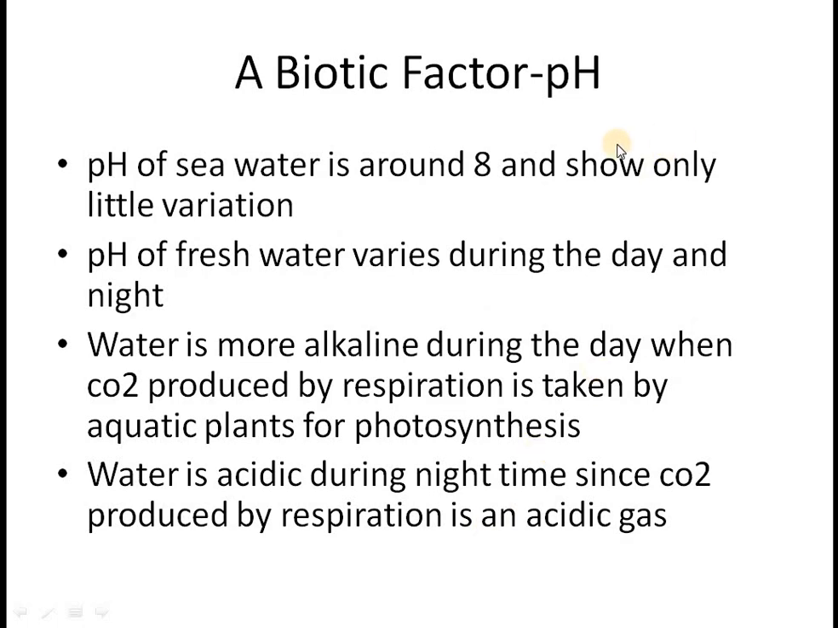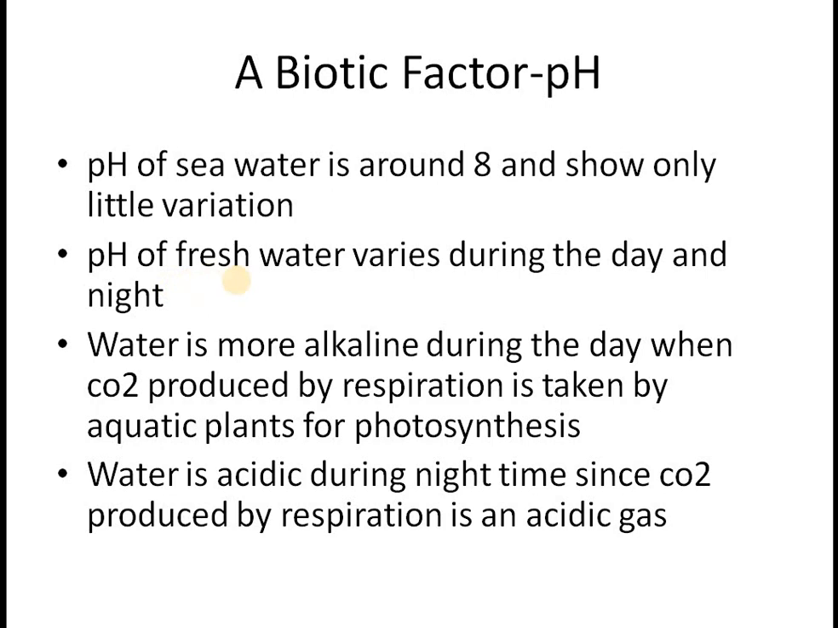Next point is of pH. pH tells you whether the medium or the solution is acidic or basic. pH of seawater is around 8 and shows only little variation throughout the year or throughout the day. pH of fresh water varies during the day and night. Why does it happen? Because of photosynthesis and respiration, which are going side by side during the daytime. During the daytime, photosynthesis exceeds respiration.